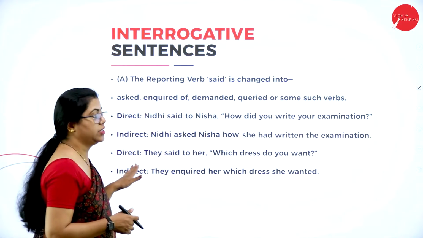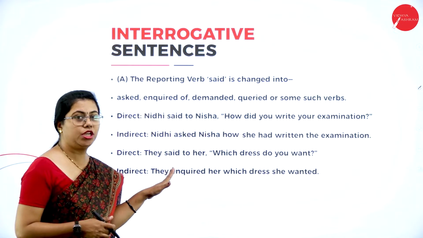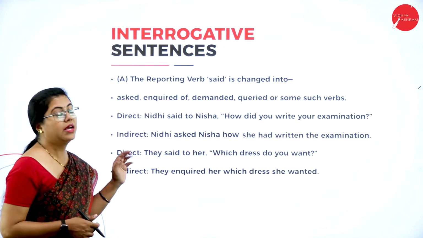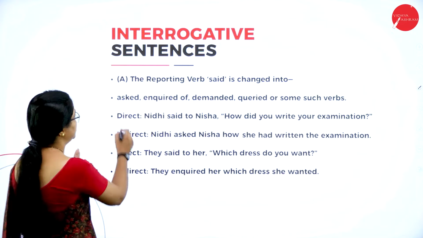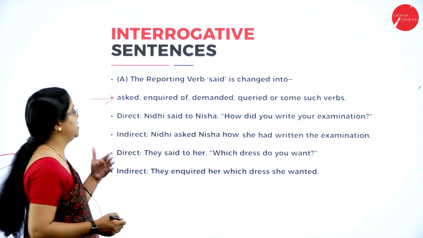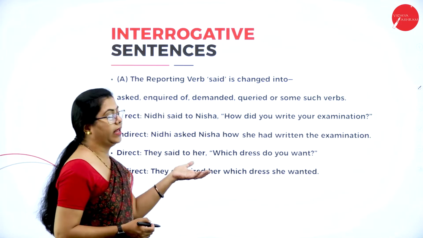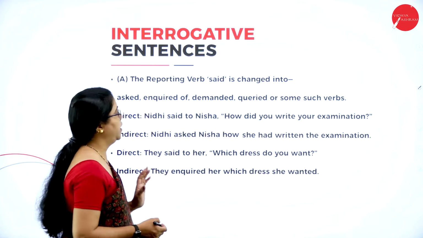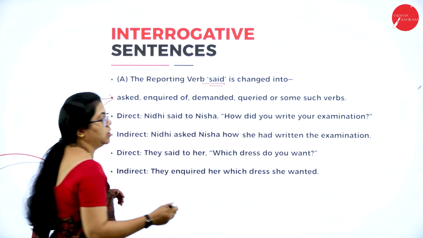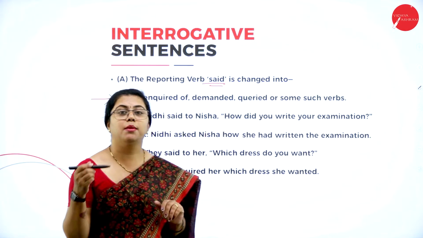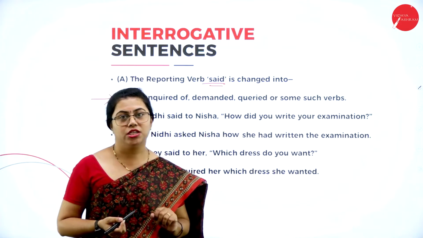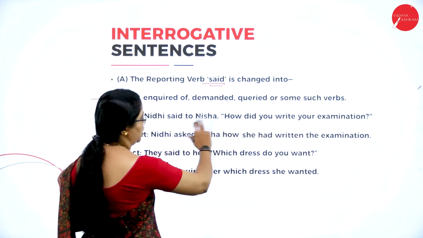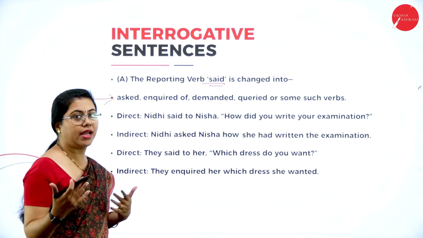Here we are going to understand how interrogative sentences are changed from direct to indirect speech. So here you can see the reporting verb said will be changed to asked, inquired, demanded, queried. Anything you can use based on the context. This reporting verb I'm talking about, that is the verb that is there before the quotation mark, has to be changed here. All these are words that express a kind of question.